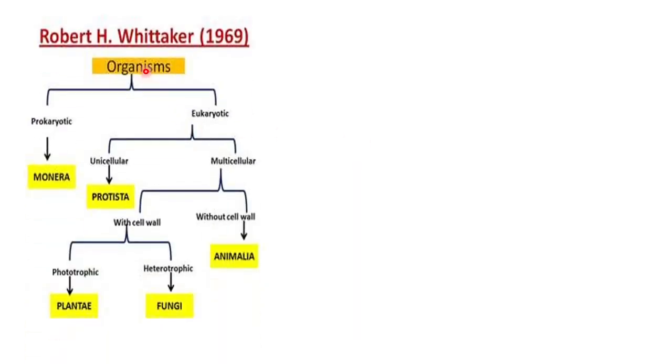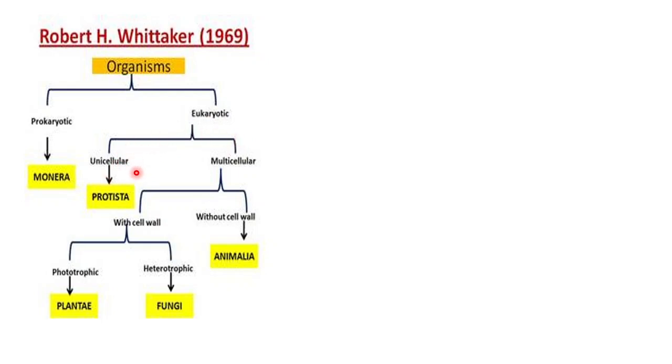Now, how did R.H. Whittaker classify? When they studied the cell type, it was found that all organisms are either prokaryotic or eukaryotic. About prokaryotic and eukaryotic cells, we have already talked in our lessons on the cell. So if the organisms were found to have a prokaryotic cellular structure, they were placed under Monera. And if they were found to have a eukaryotic cellular structure, then they were not placed under Monera.